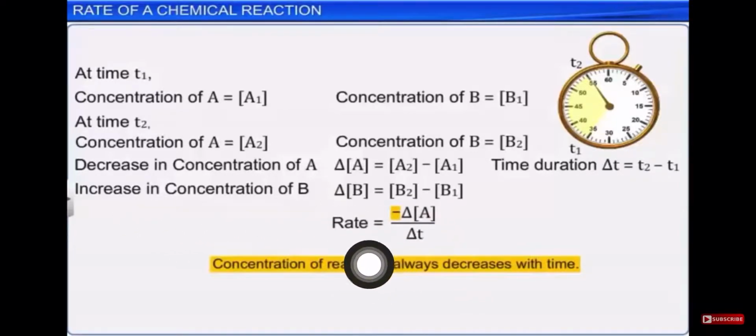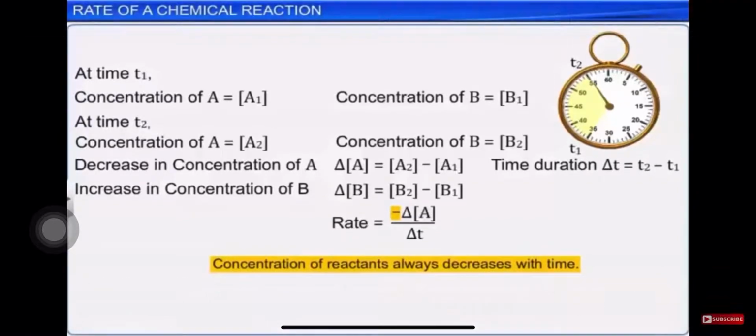So you can also remember like that: rate of reaction, that is decrease in concentration of the reactant, will be in negative. Reactant will be in negative. Why? Because it is decreasing. Same way we can also calculate the increase in concentration of B. Definitely it is going to increase, because initially concentration of product is almost 0, right? And finally it is more. At 5 o'clock there was 0 production. At 6 o'clock there was 80% of production. So how much is the production? 80. That is the difference, right?